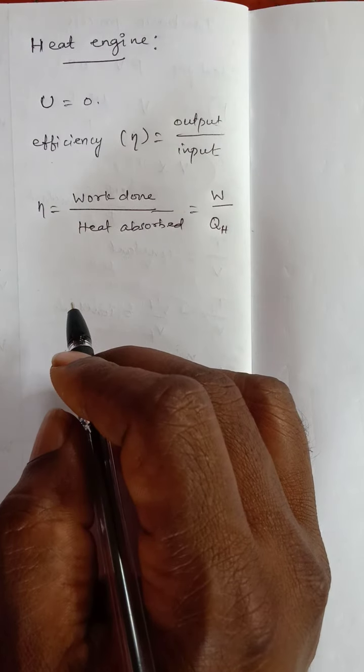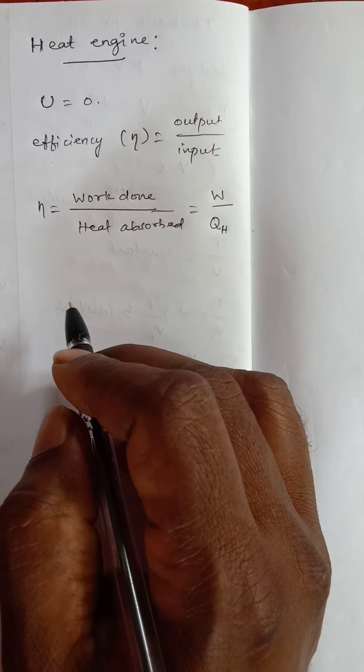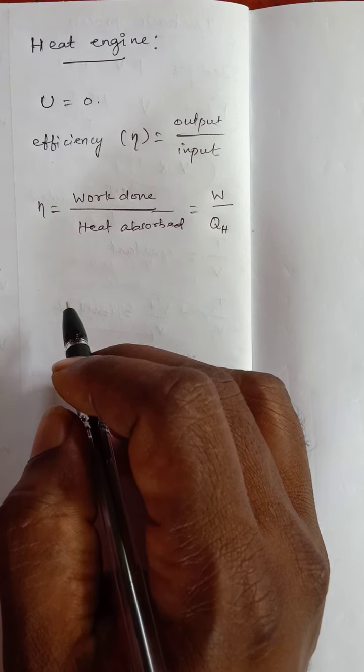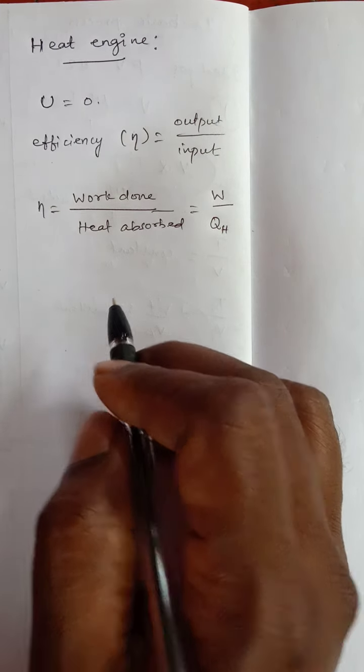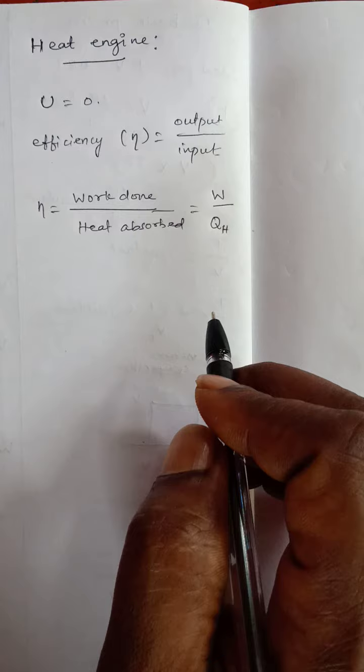We know the input heat from the hot reservoir is separated into work done plus exhausted heat.